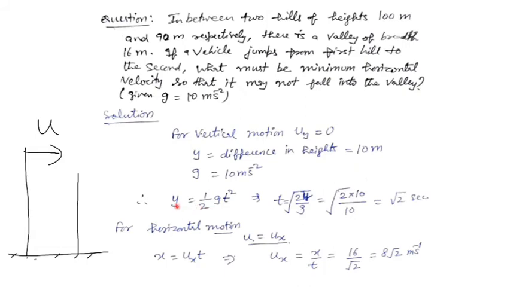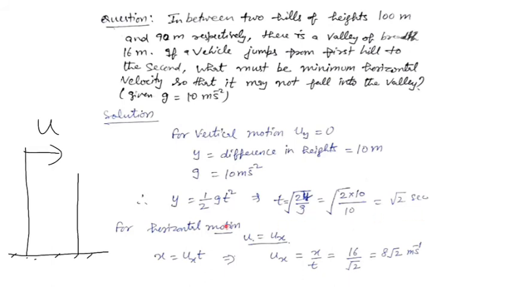height, that you may directly take from the time of flight, t equals square root of 2h upon g. Here h is equal to y, which is equal to 10 meter. So square root of 2 into 10 divided by g, which is 10. So I am getting root 2 second is the time which it has to take to cover this vertical distance. So firstly you will be calculating the time, that will be the time of flight.